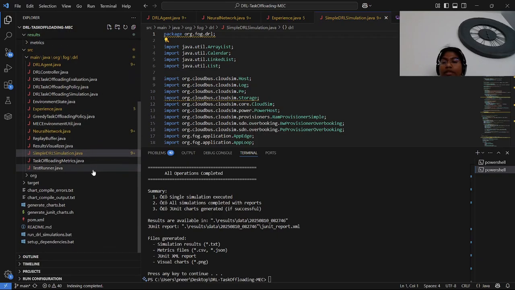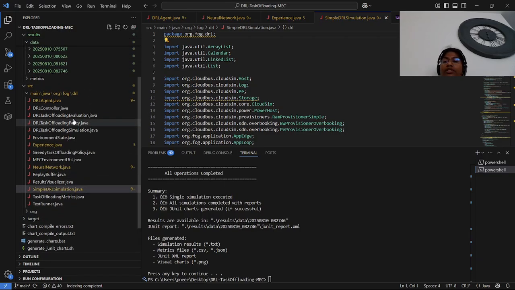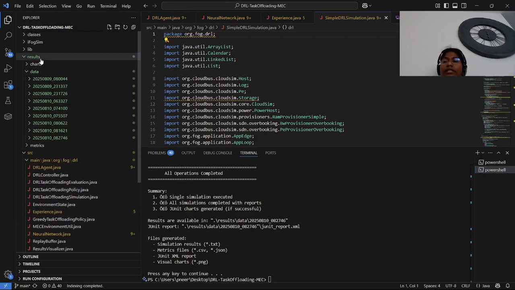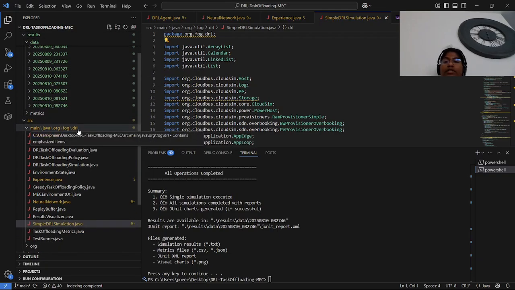And we have two script files here. Setup dependencies is for automating project setup and dependencies, and run DRL simulation file runs all simulations with one command. After each execution, results get stored in the results folder, and we can see images in the data. A new folder gets generated.